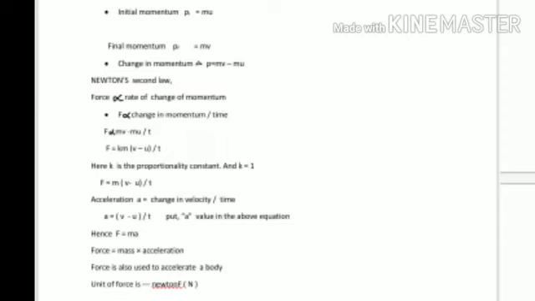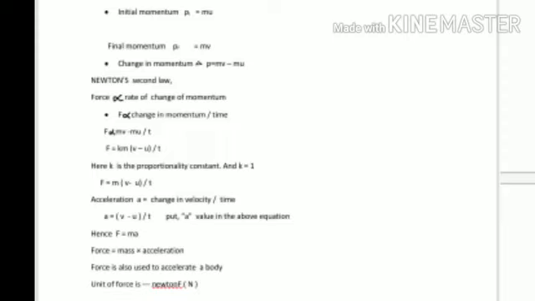According to the second law, F is directly proportional to the rate of change of momentum. Rate of change of momentum means (mv minus mu) by time. So F is proportional to (mv minus mu) by t.